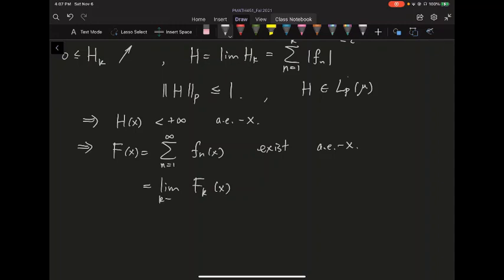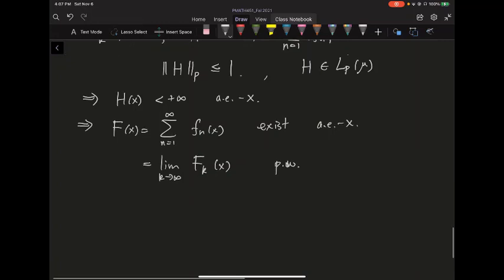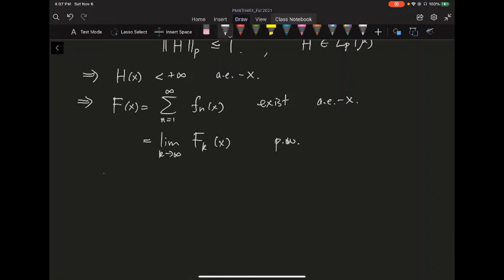So this f is basically a pointwise limit of the partial sums. All right, so we have a pointwise limit. I should say that if the series doesn't exist, I just let f of x equal 0 if the summation of f_n of x does not exist.